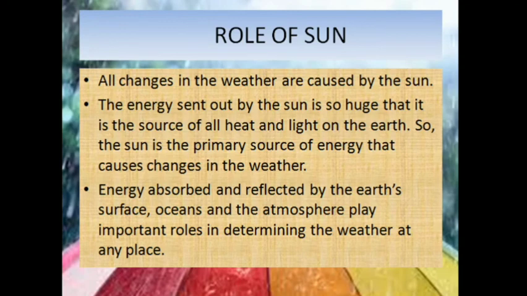Role of the sun in weather changes. Now all changes in weather are caused by the sun. The energy sent out by the sun is so huge that it is the source of all heat and light on the earth. So, the sun is the primary source of energy that causes change in the weather. Energy absorbed and reflected by the earth's surface, ocean and the atmosphere play important roles in determining the weather at any place. So, the main changes that take place in weather are due to the sun, because all the energy, all the heat and the light that we receive is from the sun.